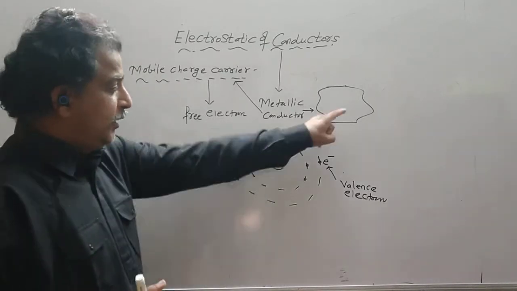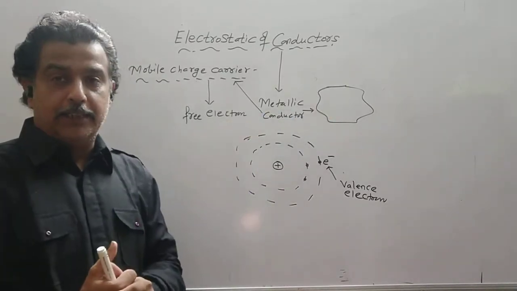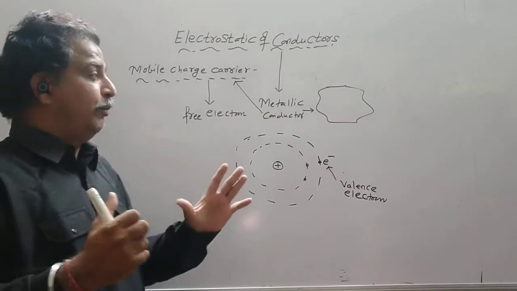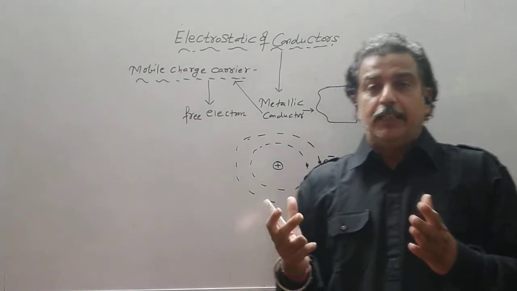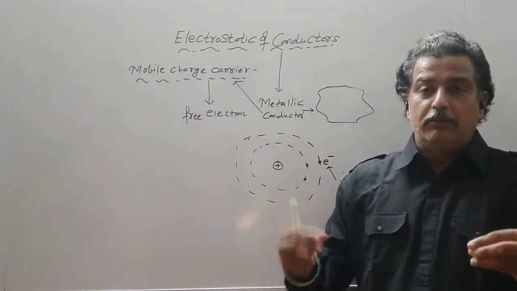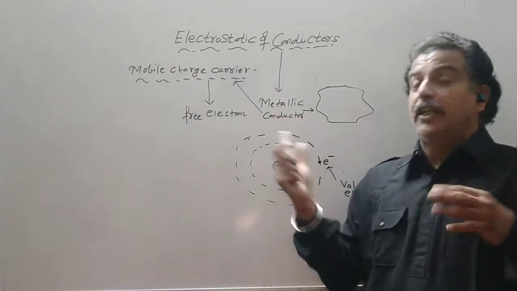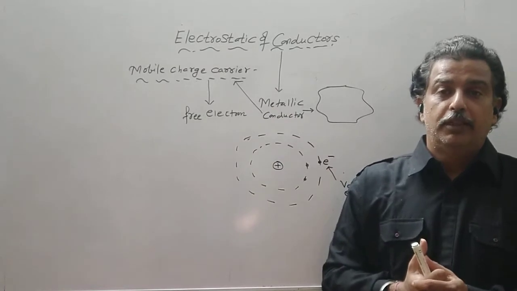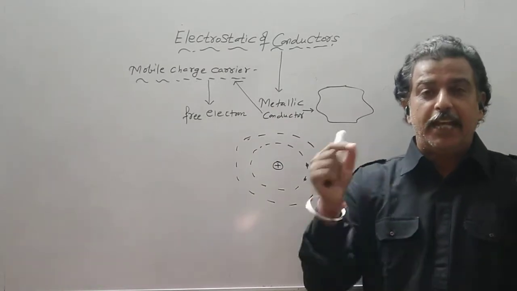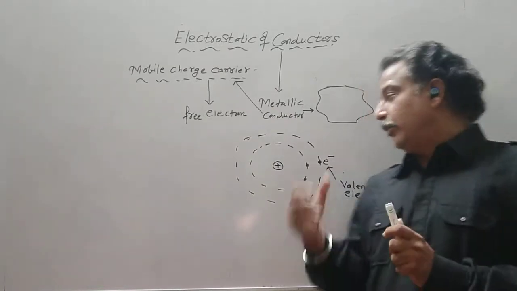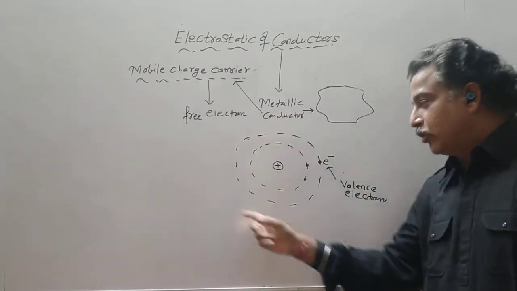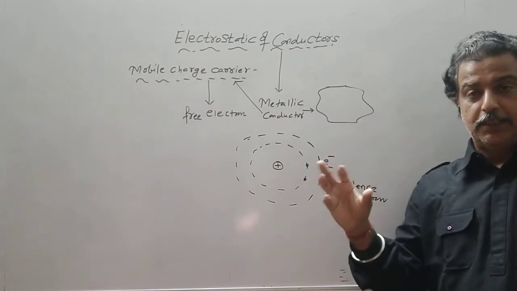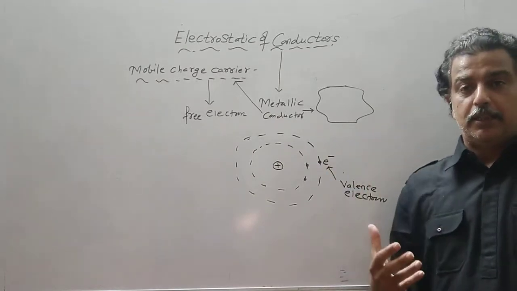So a metallic conductor is made up of a number of atoms. Each atom is made up of a positively charged nucleus and electrons revolving around it. This is how we describe a conductor.